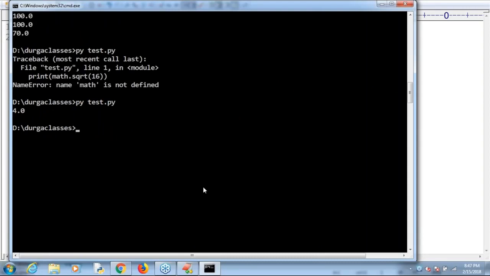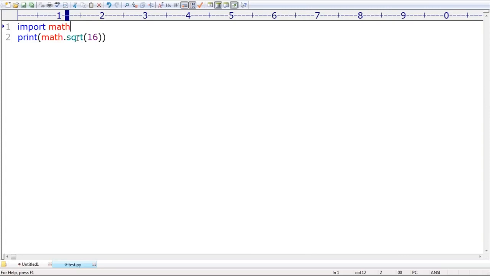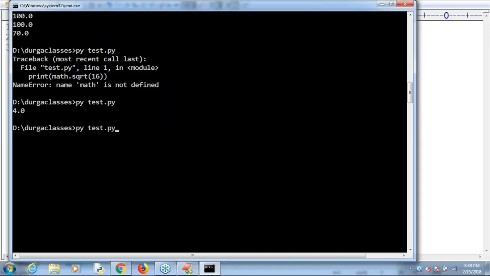Clear, right? Square root of 16 is nothing but 4.0 because the return type of the square root function is always a float value. Now math dot pi. Can anyone tell what the pi value is? It is 3.14159 something like that. This is the output you will get by default. Clear, right? Okay, that's all.